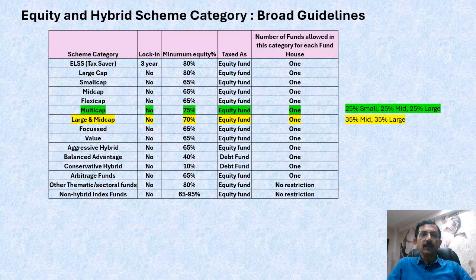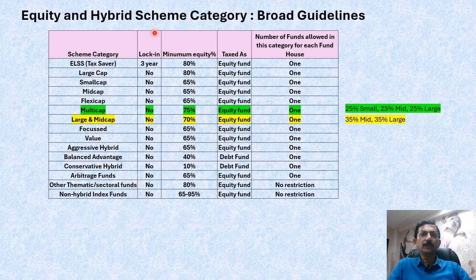So here you can see the various scheme categories that are available, mainly equity and hybrid. And these are the hybrid funds. The top ones are pure equity, and we have arbitrage funds, and we also have thematic, sectoral and index funds.